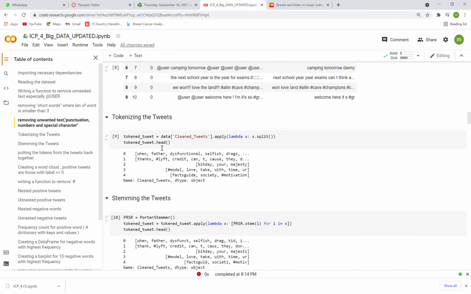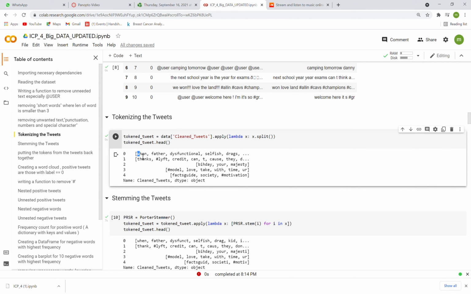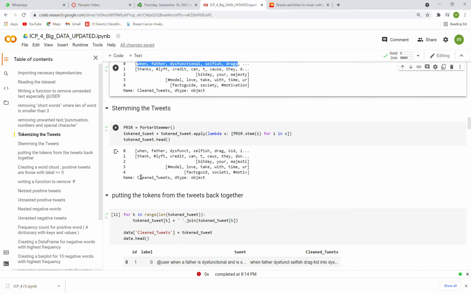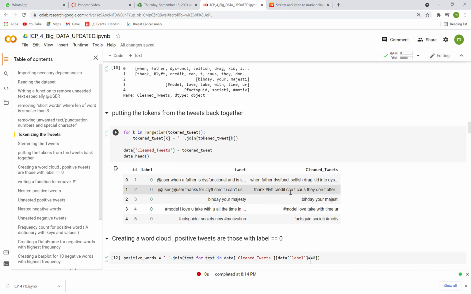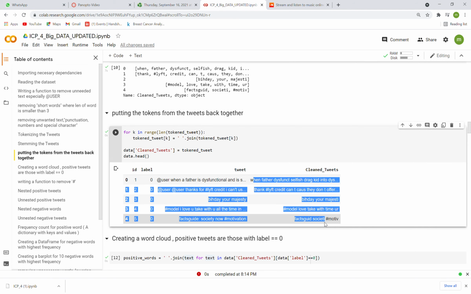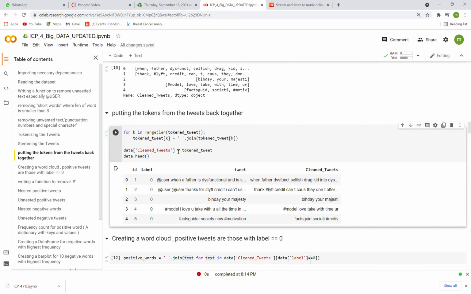Then tokenizing is basically dividing your tweets into sub parts, like one sentence gets broken down into words, stemming them, and then putting the tweets back together. So this is our clean tweets, another column of the data frame, which is the main data frame.